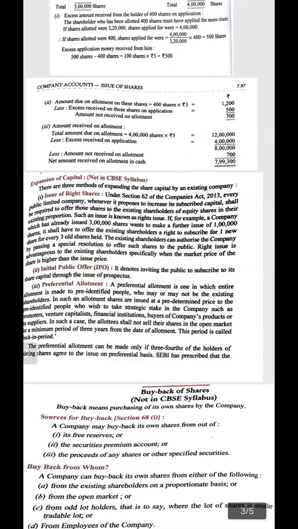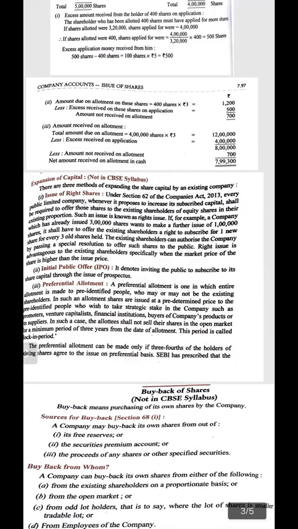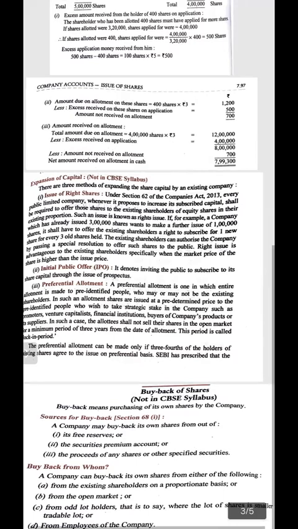Now, what are the sources of buyback? Under section 68, subsection 1, a company may buy back its own shares from out of its free reserves, the securities premium account, or the proceeds of any shares or other specified securities.